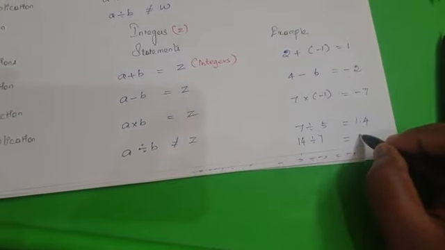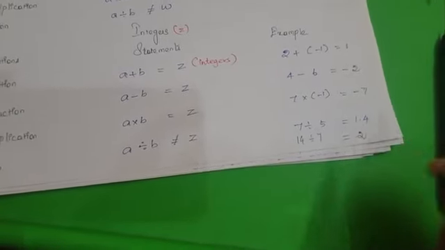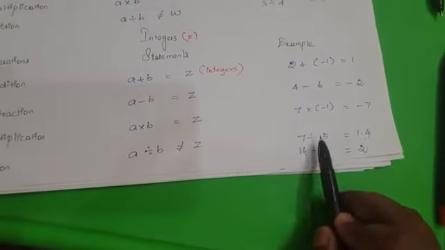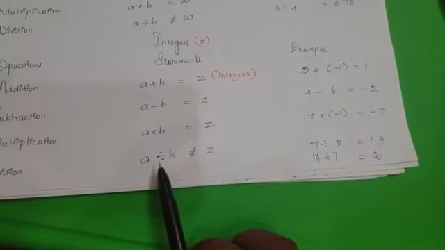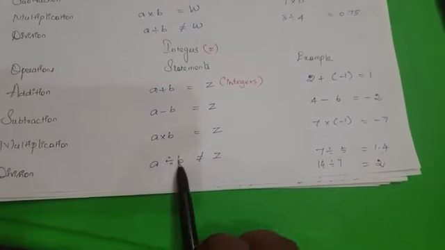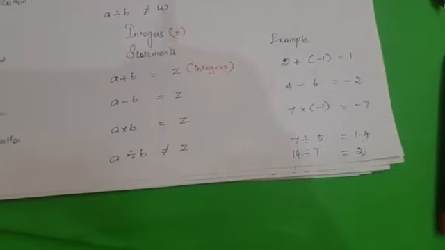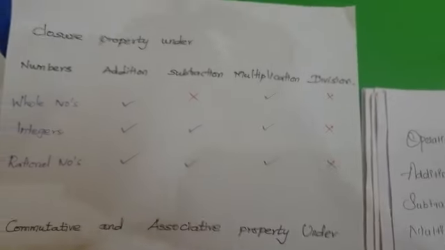I get the resultant 2, because 2 sevens are 14. So I am getting an integer, but not always. In this case it is true, but in the other case it fails. So when dividing two integers, we are not guaranteed to get an integer. That's what represents the integer properties.